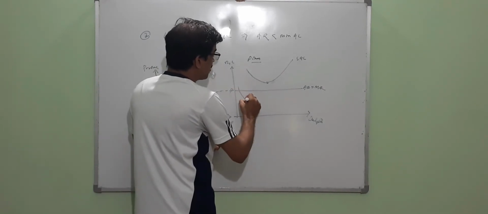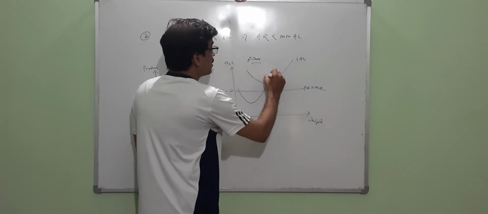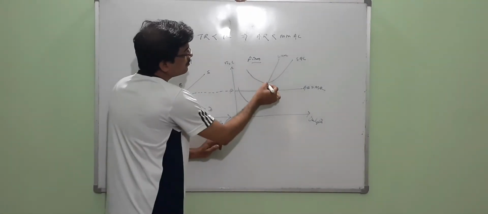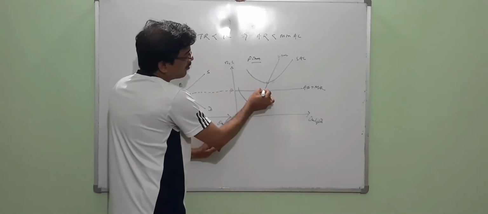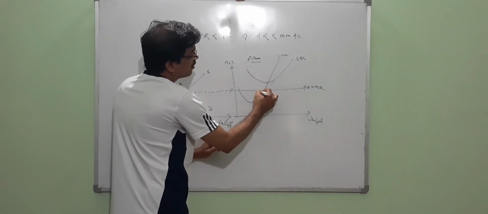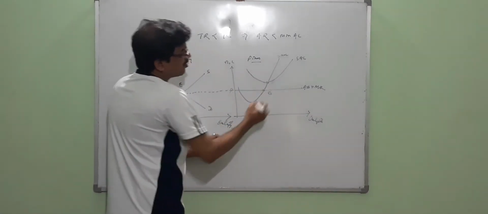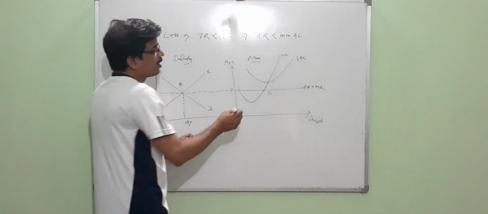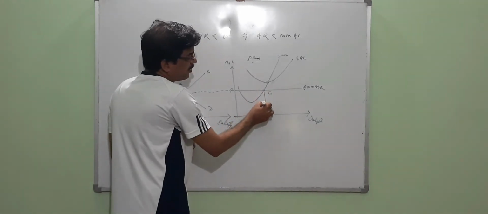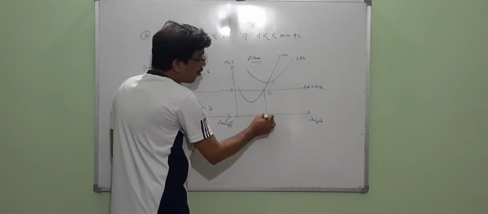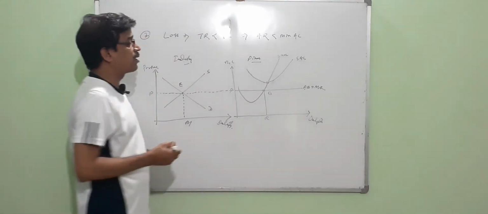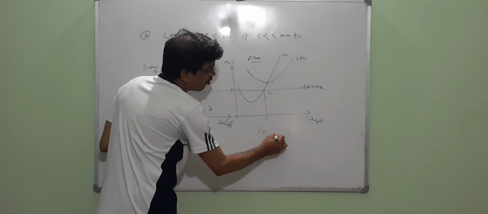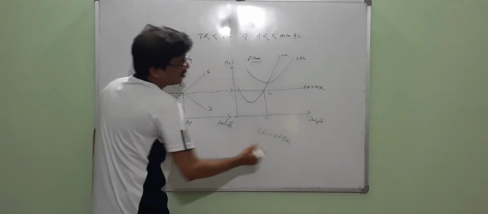We have to draw the marginal cost curve in such a way that it passes through the minimum point of the average cost curve, and the equilibrium point is to be here. That means where marginal revenue equals marginal cost, and marginal cost cuts marginal revenue from below. When you draw the perpendicular, we determine the quantity to be OQ. And what about the revenue? We find the total revenue equals OPEQ.